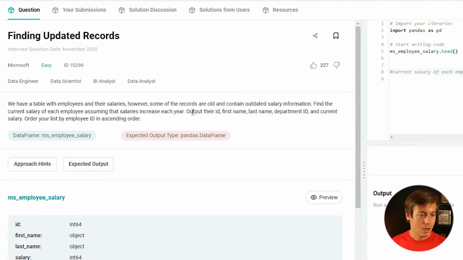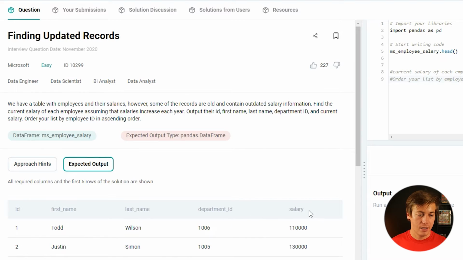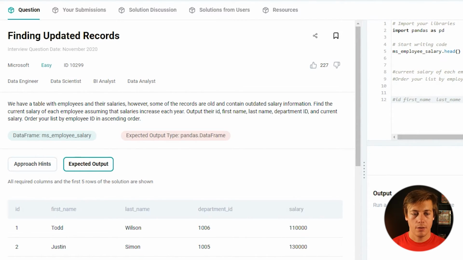Okay. I'll put ID, first name. I'm just going to look at this over here, what the expected output is. And then it's saying order your list by employee ID in ascending order. So expected, I'm literally just going to copy that and throw it down here like this.